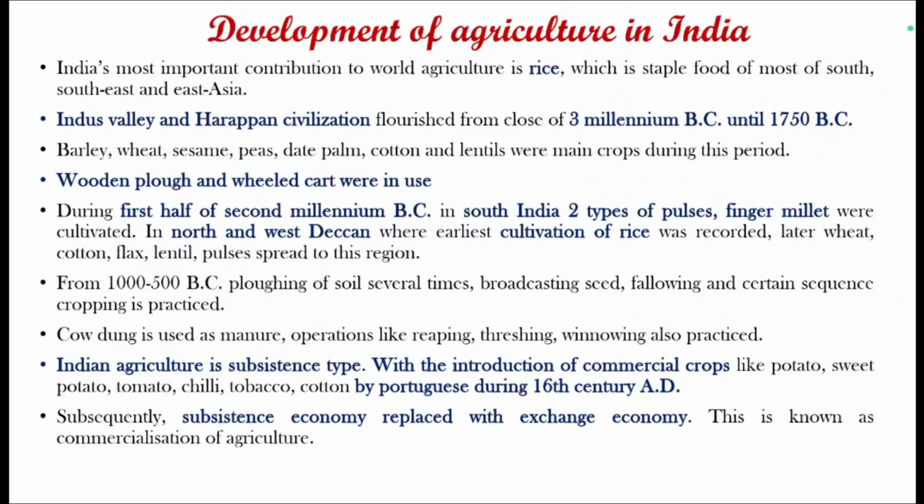Indian agriculture was of subsistence type earlier, with the introduction of commercial crops like potato, sweet potato, tomato, chili, tobacco and cotton by the Portuguese during the 16th century AD. Subsequently, this subsistence economy was replaced with an exchange economy. This is known as commercialization of agriculture.